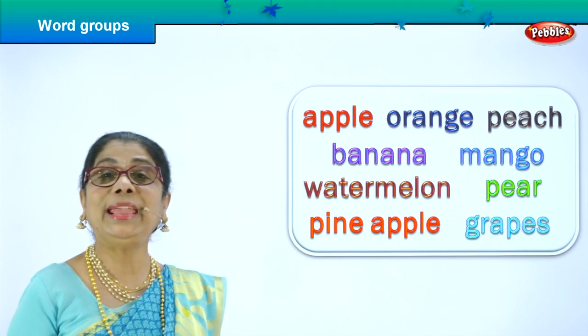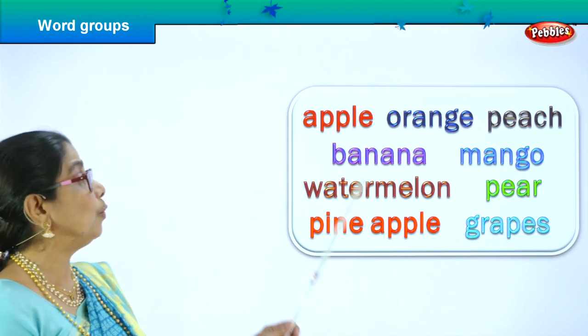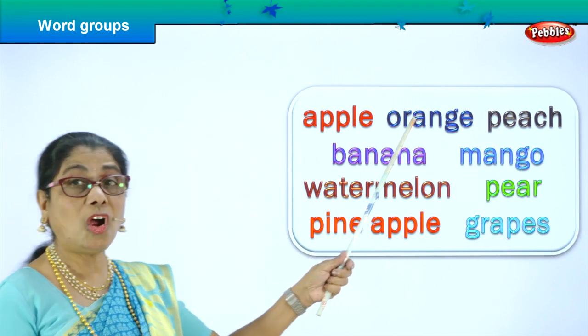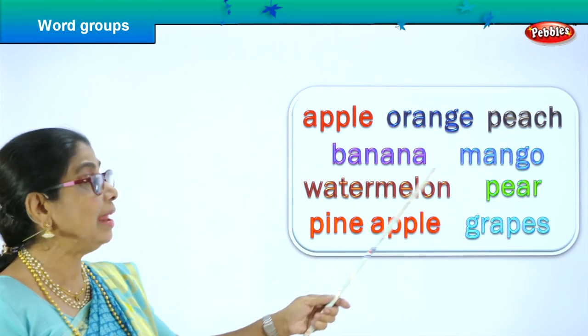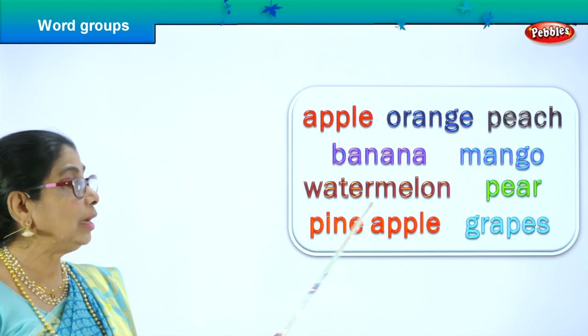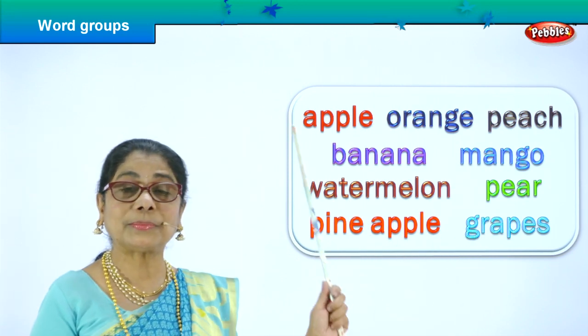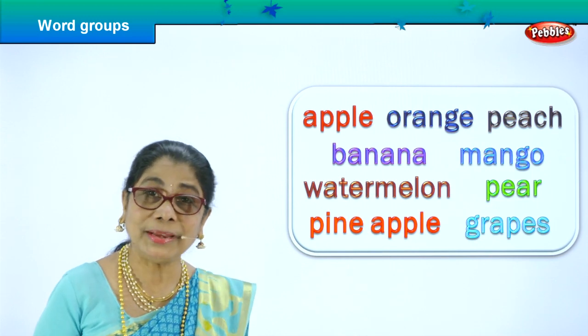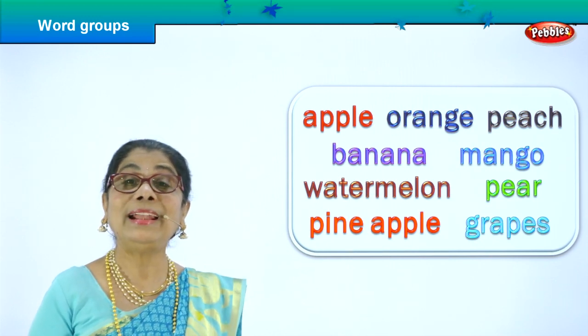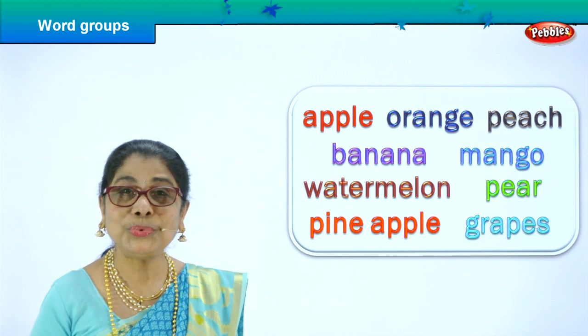G-R-A-P-E-S, grapes. So we spelled and read everything. Apple, orange, peach, banana, mango, watermelon, pear, pineapple and grapes. What are all these, children? They are all what you love to eat.